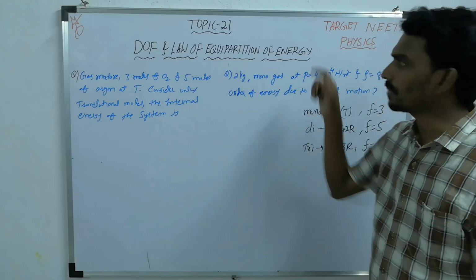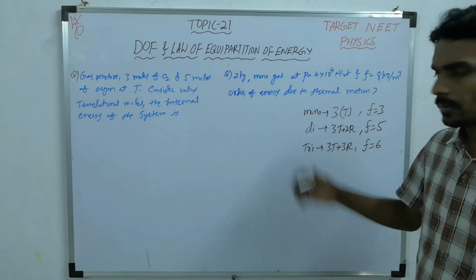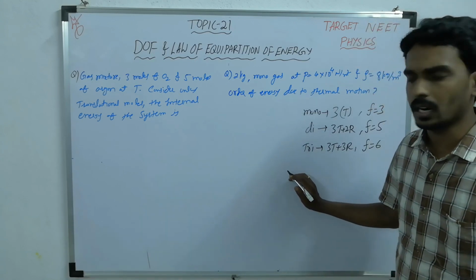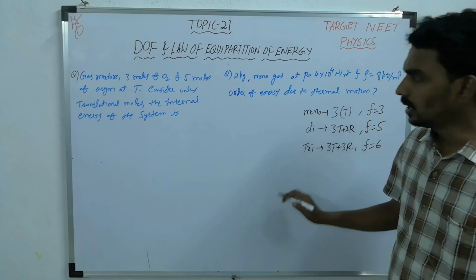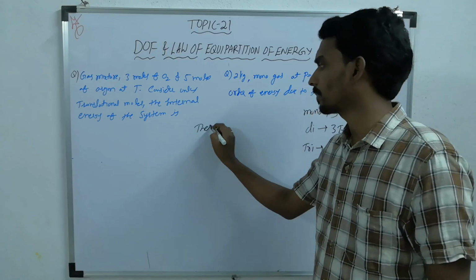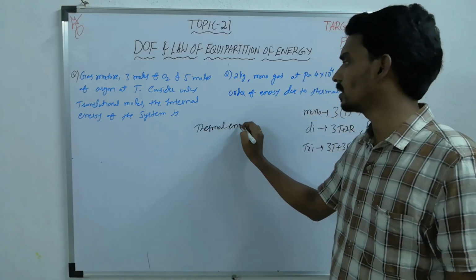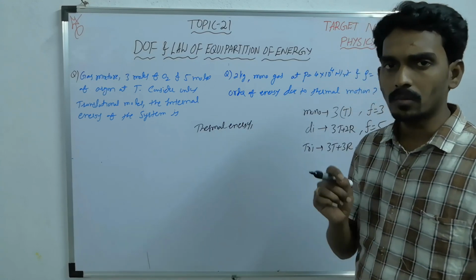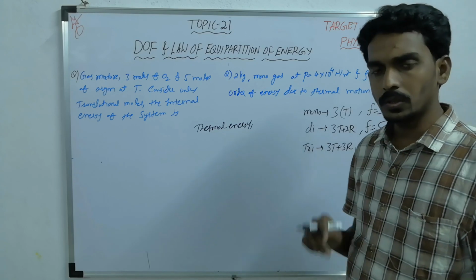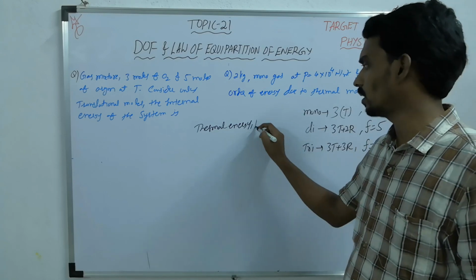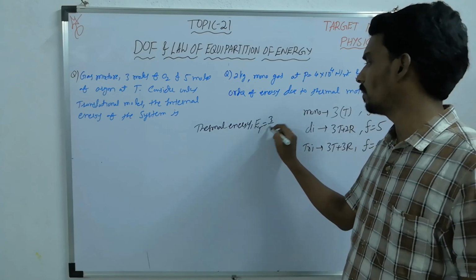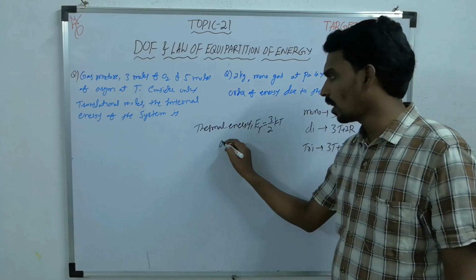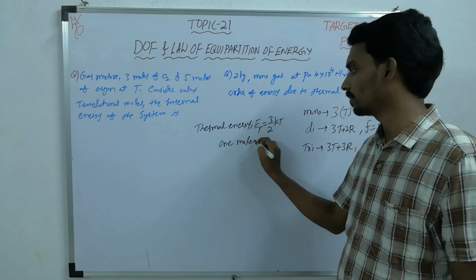Now what is the law of equipartition of energy? From the kinetic theory of gases, from the Maxwell distribution law, you will derive that the thermal energy of a gas molecule due to translational motion is 3/2 kT. This is for one molecule.